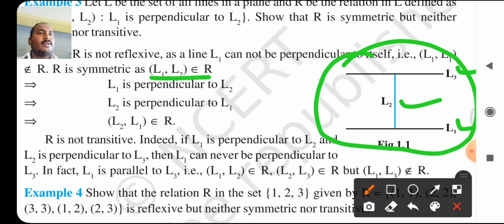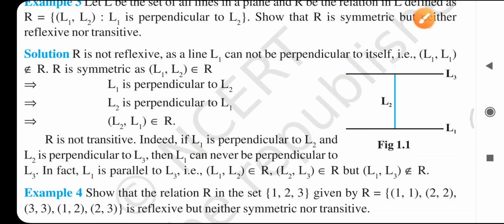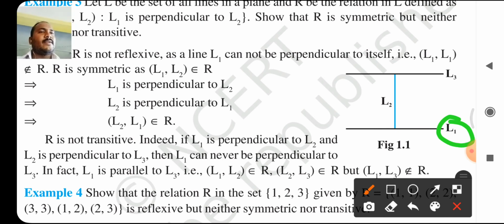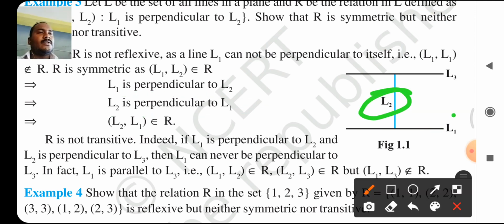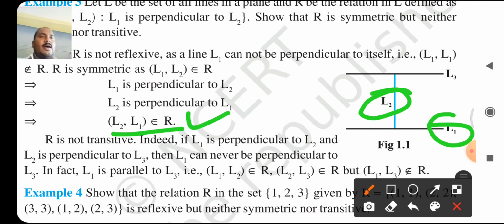(L1, L2) belongs to R because L1 is perpendicular to L2. Similarly, L2 is perpendicular to L1. Because of this, (L2, L1) belongs to R. Therefore, R is symmetric.